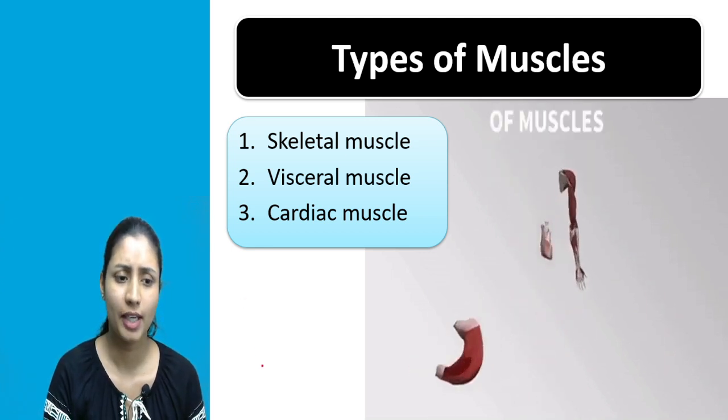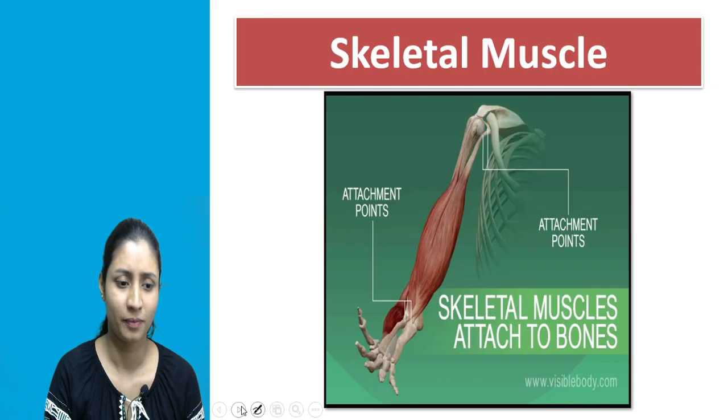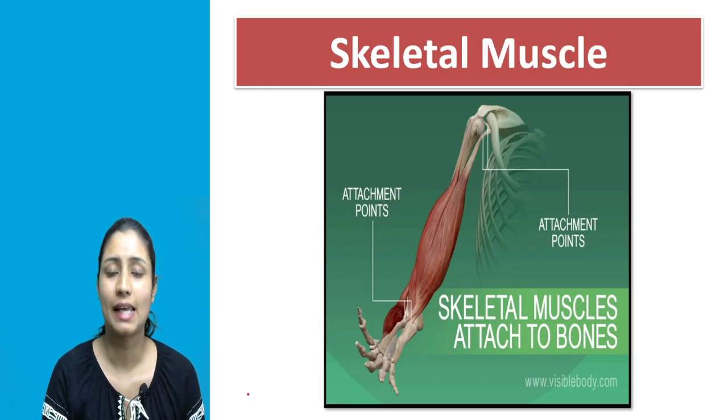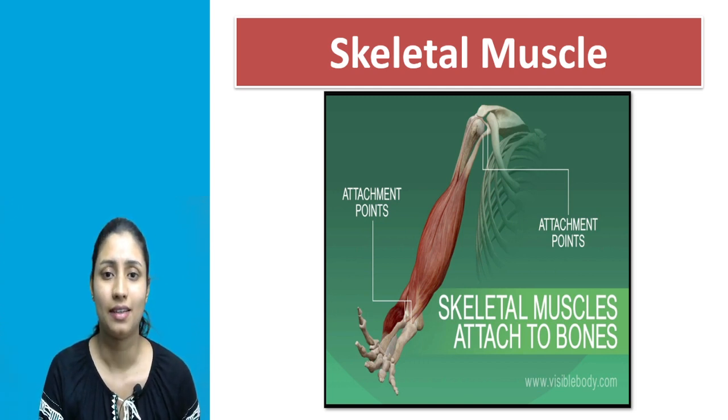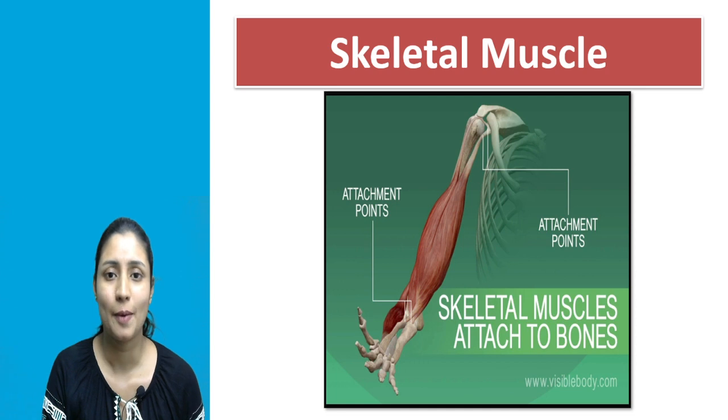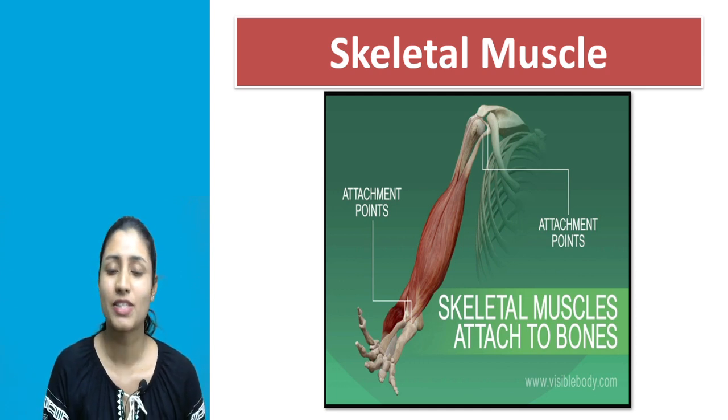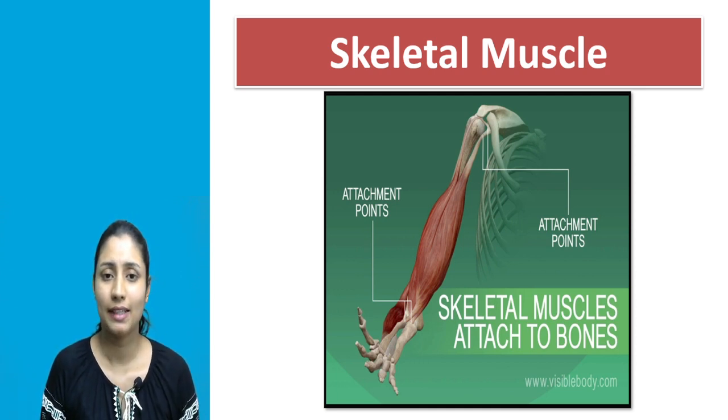Now why is the name given as skeletal muscle? It is because these skeletal muscles are attached to our skeleton. That's why they are known as skeletal muscle. Now, as we know, our skeleton is made up of bones, right? So the muscles are attached to our bones.